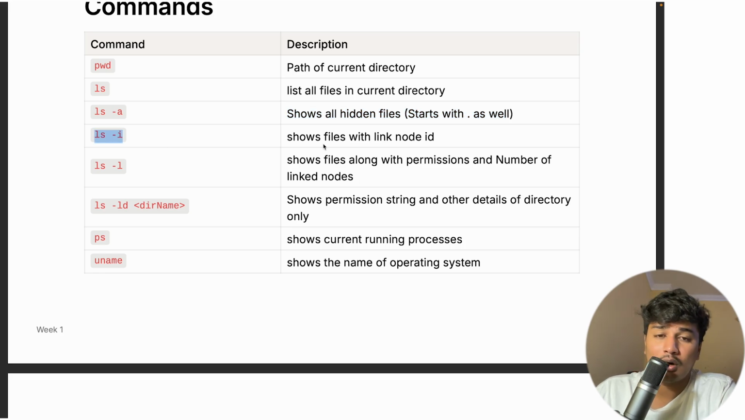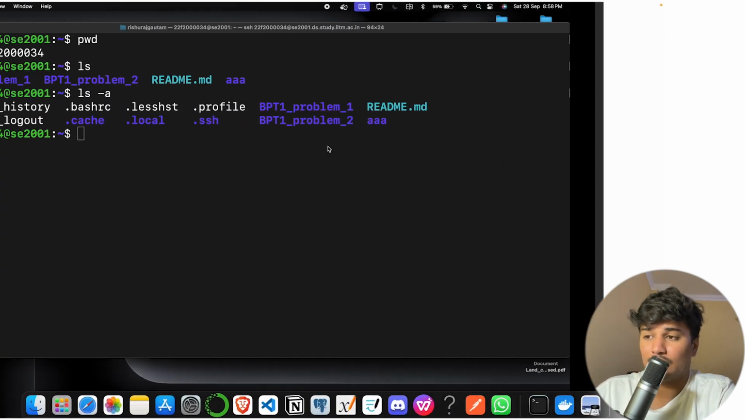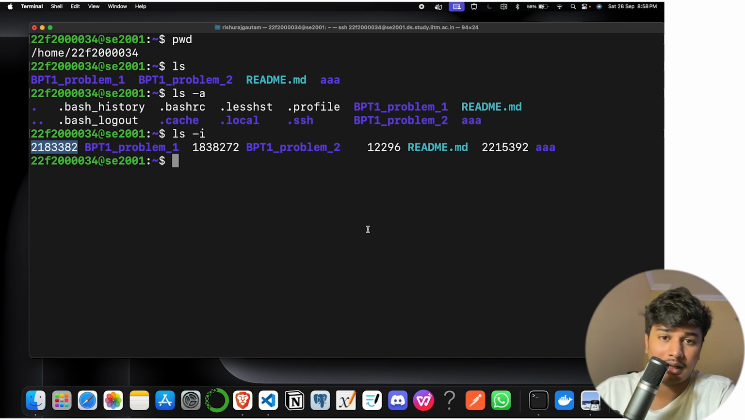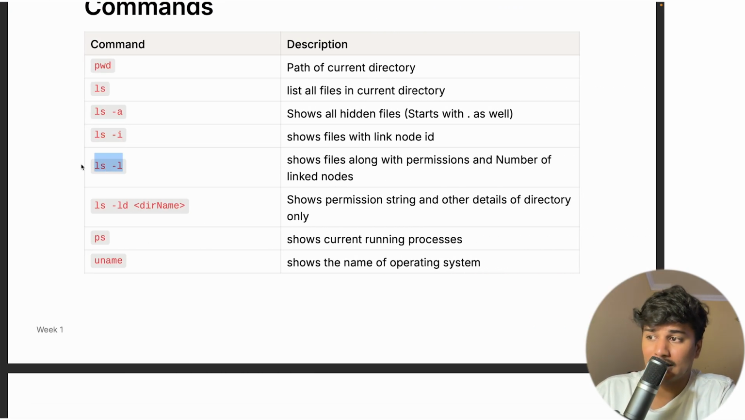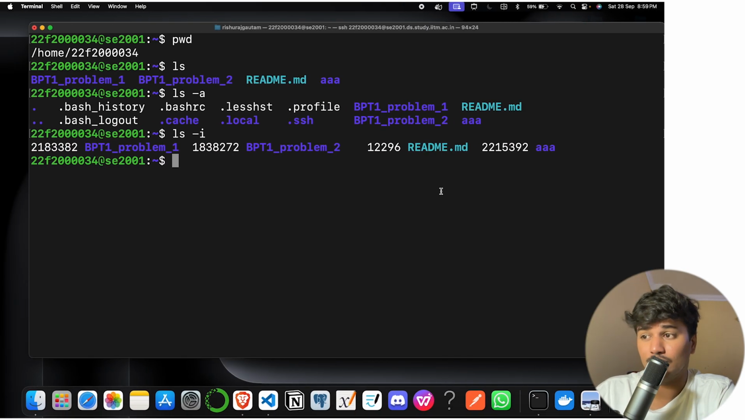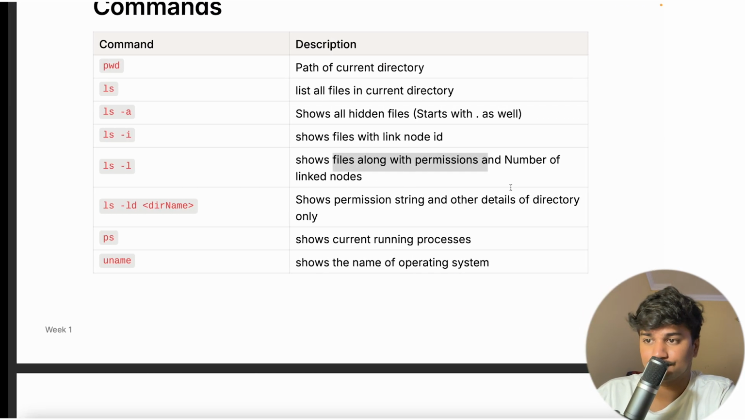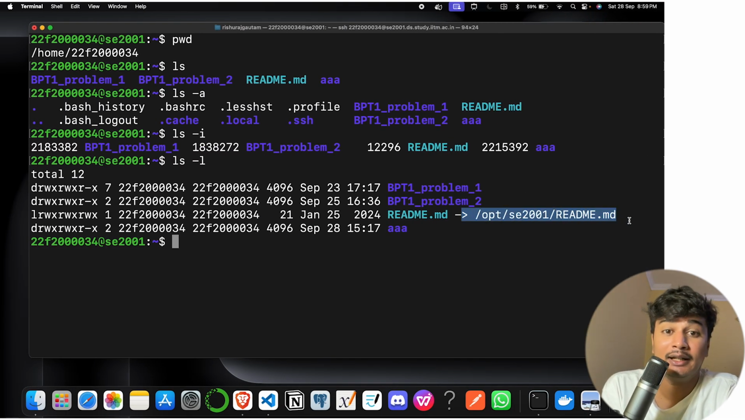ls -i, it will show all the files with link node IDs. So if I do ls -i, what I get? IDs. If I do ls -l, it will show me the file along with the permission number and link node IDs. So if I do ls -l, it will show me permission, owner, group, link node IDs, timestamp of last modified, and file name. Also, yeah, you can see link nodes also.